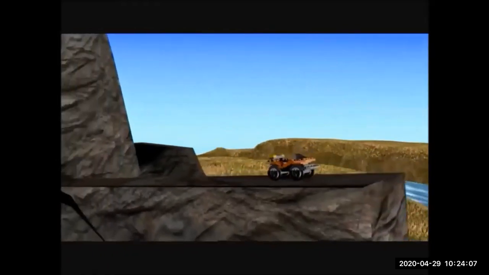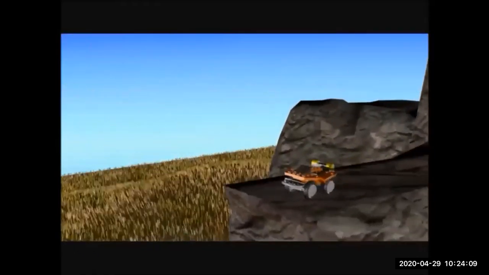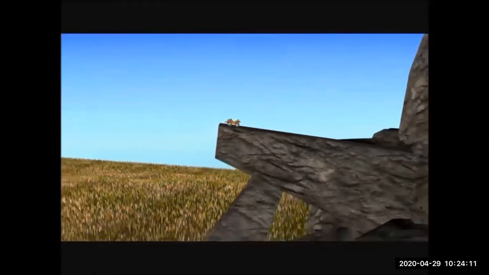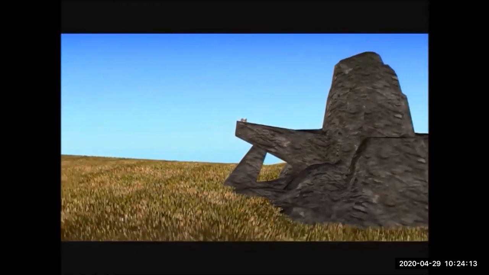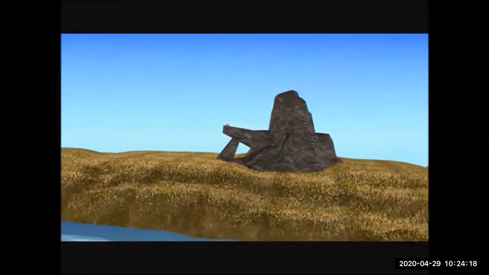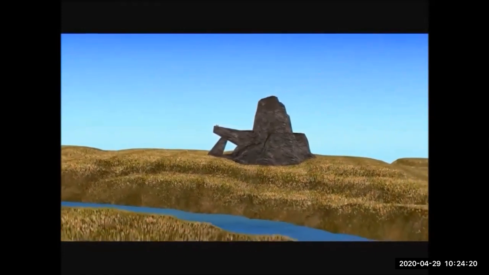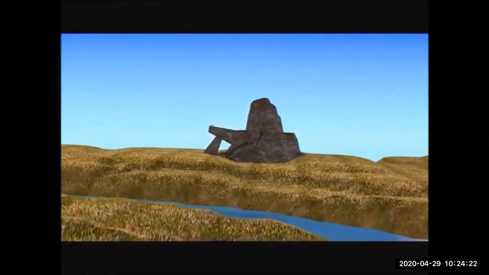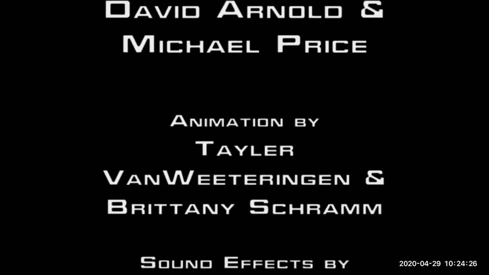But please note the complexity of the landscape and the thought process and how they adjusted their camera angles to really give you a sense of what's going on with this scene. So it's very well done, a really neat thought. Obviously this is from the Lion King sort of example here. And then at the very end, you should have your title credits of who did it and any music and stuff giving credit to those people.